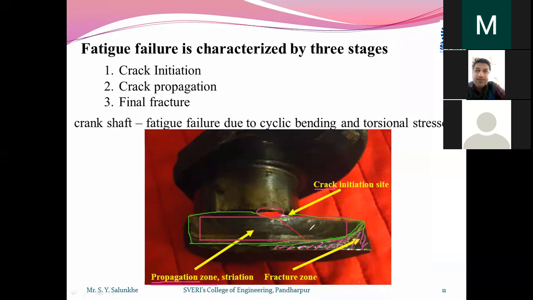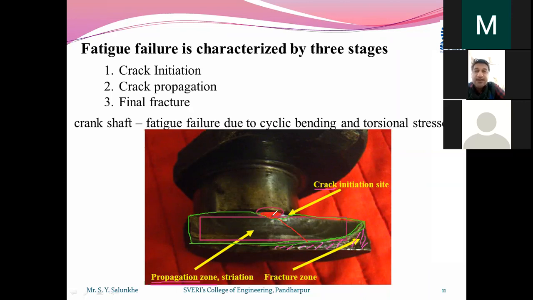Up to this point it was sustaining the stresses, it was giving its service, but it fails suddenly in this fracture zone. So this type of failure occurs in case of fatigue failure, and it occurs suddenly.